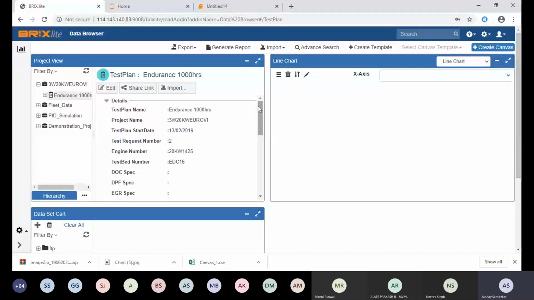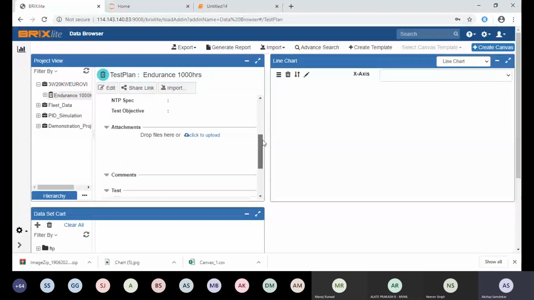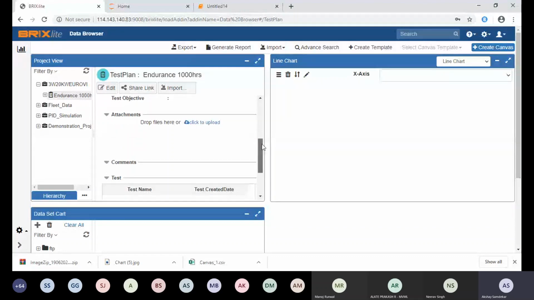Most of the time, what happens is that generally we store analysis data. We don't want to dump each and every piece of data into the application. So generally the standard data which we want to maintain, we store into the application. But in the background, we have many files. We have images, we have reports, maybe hex files, raw data files. So you can attach them to the application, maybe to the test, wherever you want that background reference from where this analysis is done. You can easily check it by searching in the node. You will get an attachment file, you can download it and refer to it again.